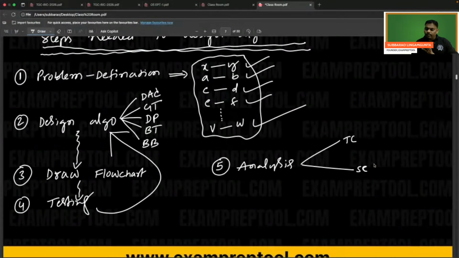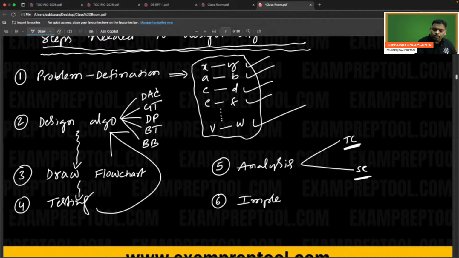If you think everything is fine, then lastly go to the sixth one, coding, which is called implementation. If I feel that time complexity is good, space complexity is also good, everything is fine, then I will go for implementation. Until now, no program. This is called coding or implementation. The last step is you can go for coding.